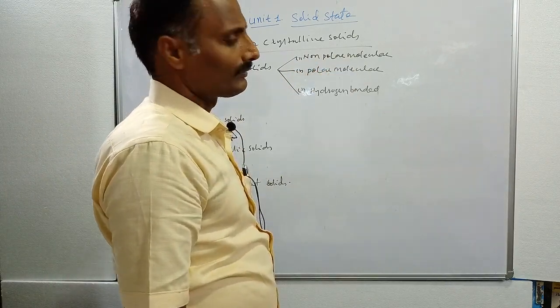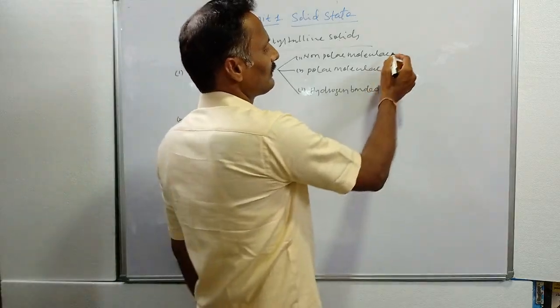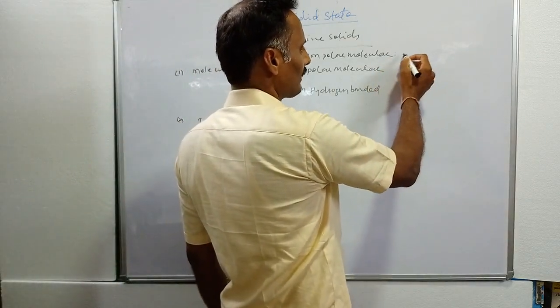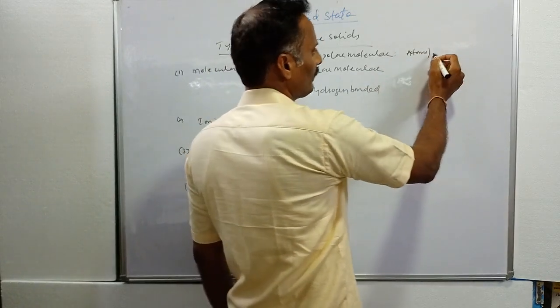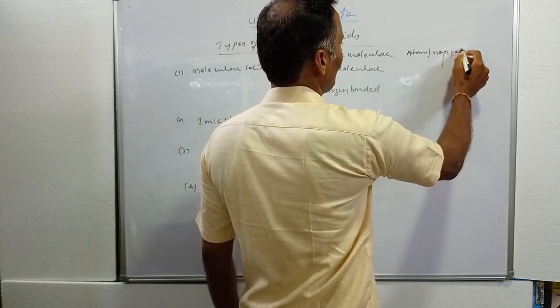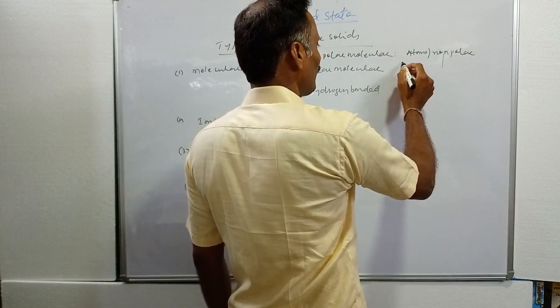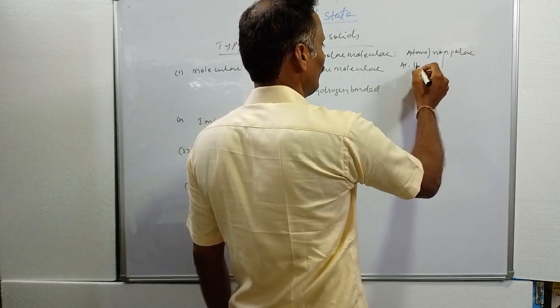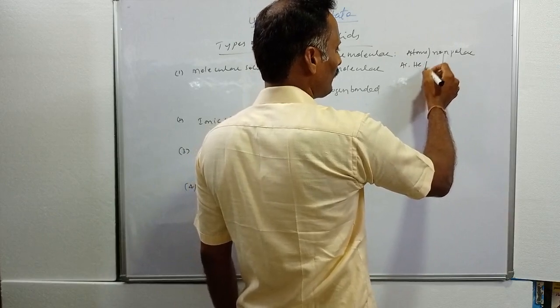Non-polar molecular solids. In non-polar molecular solids, the constituent particles are atoms or non-polar molecules. What are atoms here? For example, argon and helium are atoms. And what are non-polar molecules?